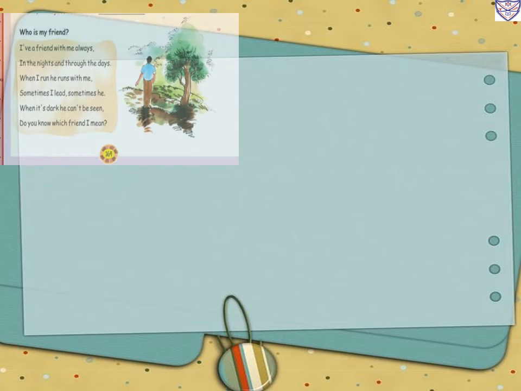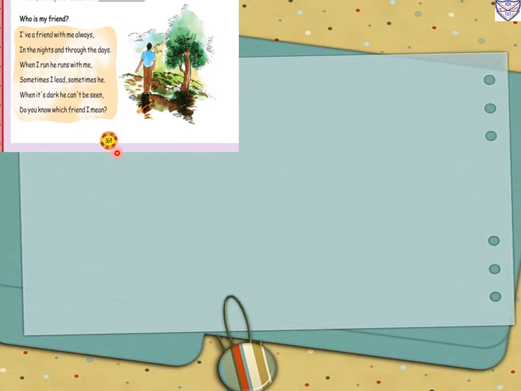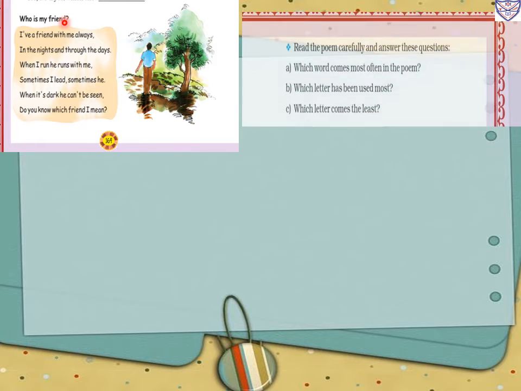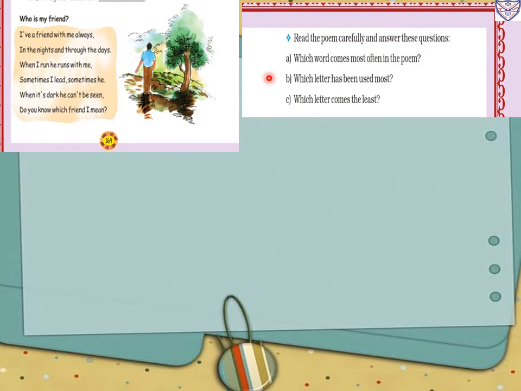Now same page 164. Who is my friend? So your poem is given. So next page, read the poem carefully and answer these questions. So first we will read: I have a friend with me always, in the nights and through the days. When I run, he runs with me. Sometimes I lead, sometimes he. When it's dark, he can't be seen. Do you know which friend I mean? So which friend? That is shadow.